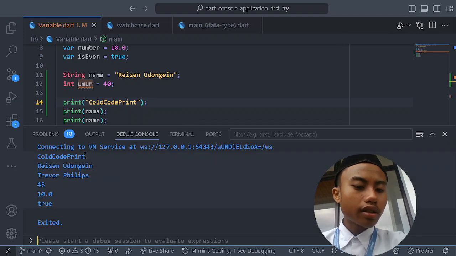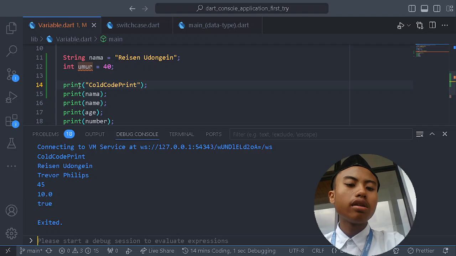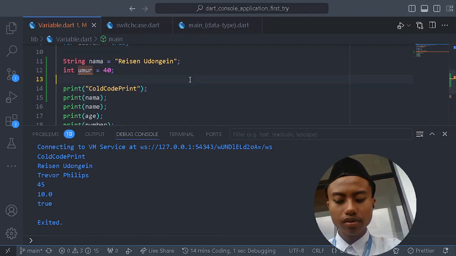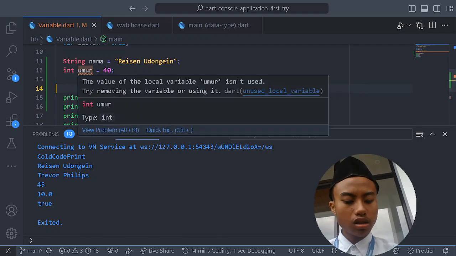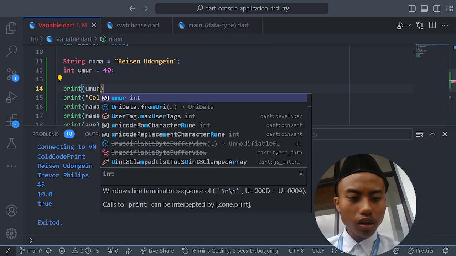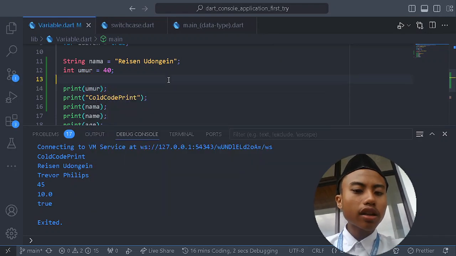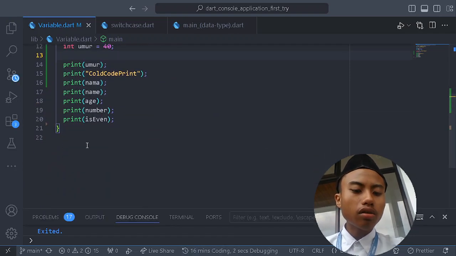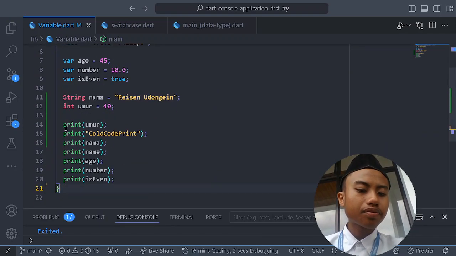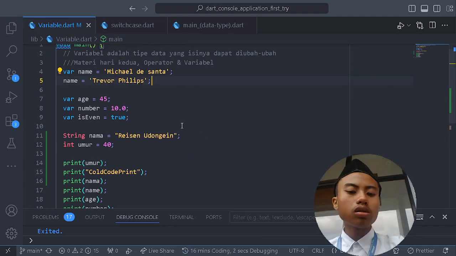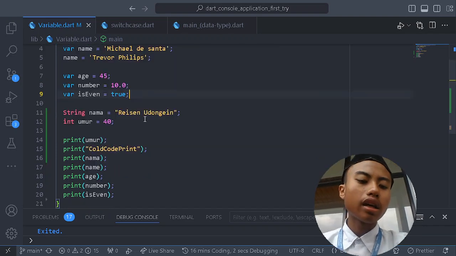This is because, see this code, print, because we use it here. We don't use any variable or etc. to make it print. So of course, to print this umur, we just need to print and then umur, and then of course everything in this programming language is closed by the semicolon, like I said before.